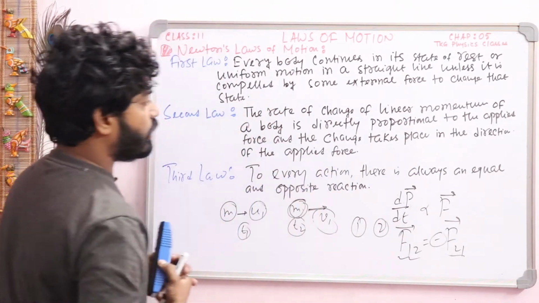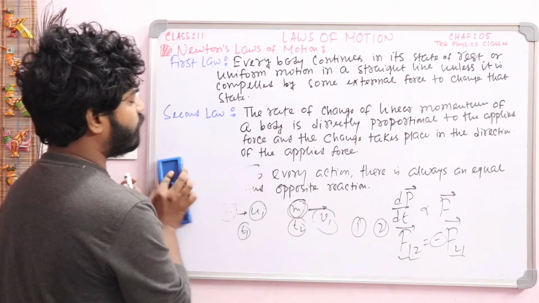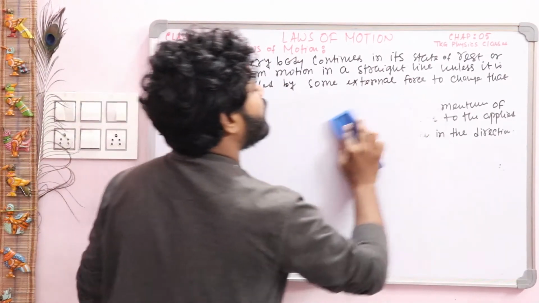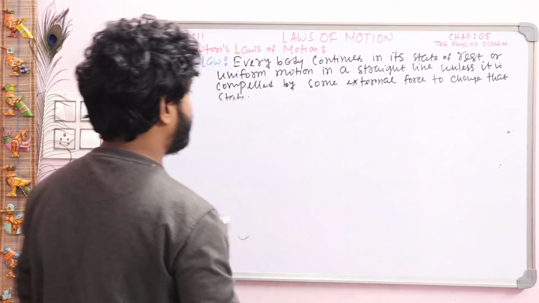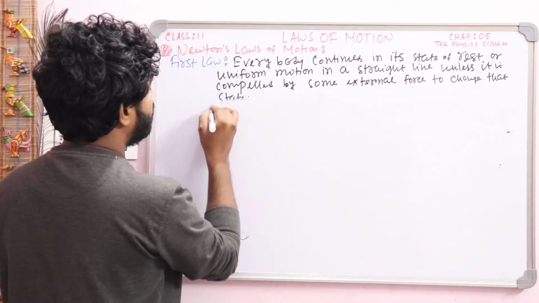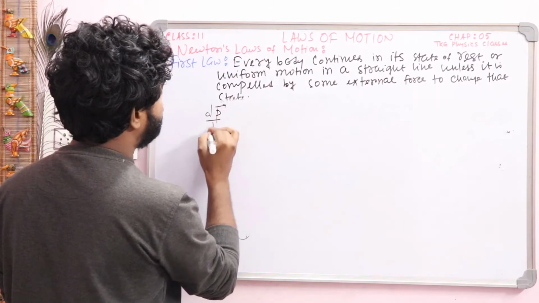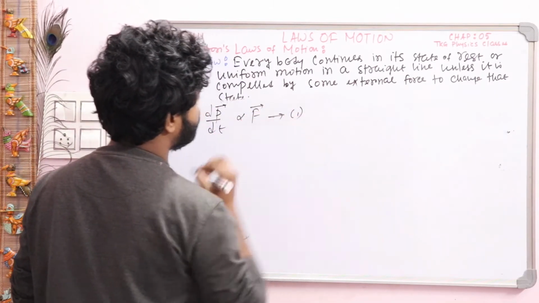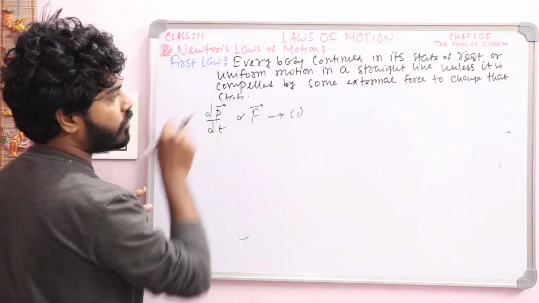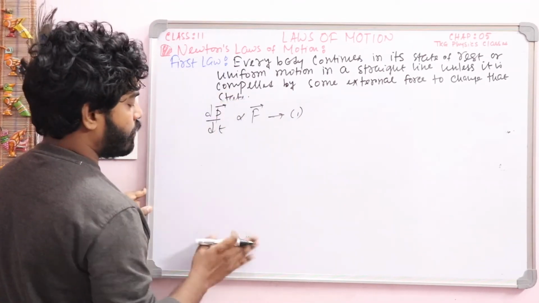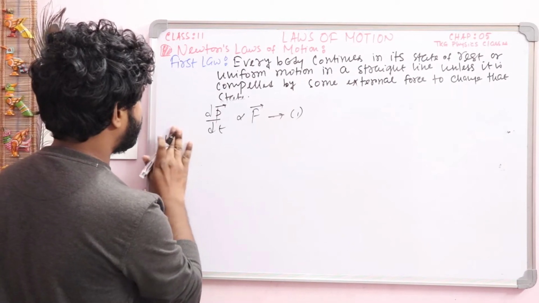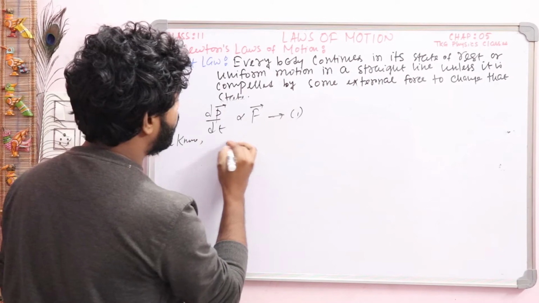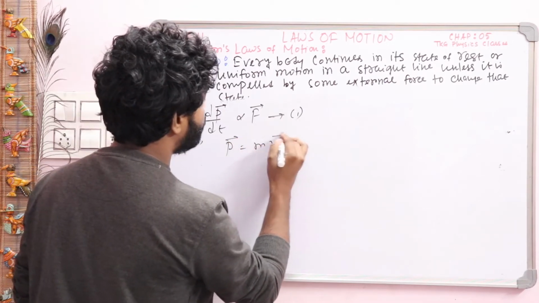Now we will prove, with the help of the second law, the expression of force. According to the second law, write it down: dp by dt is proportional to F. This is our first equation. Now we know linear momentum P is equal to m into v.